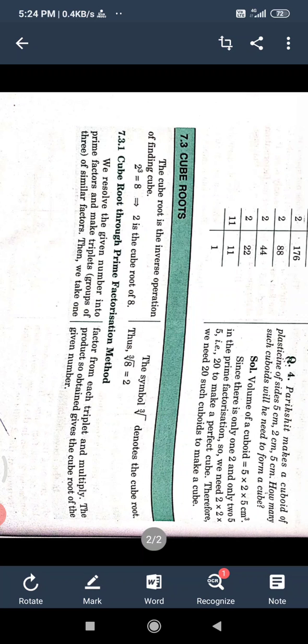Now the next topic is cube root. The cube root is the inverse operation of finding the cube. Here 2 cube equals 8, therefore the cube root of 8 is 2. And the symbol you can see: cube root of 8 equals 2. So the cube root we can also find through the prime factorization method.